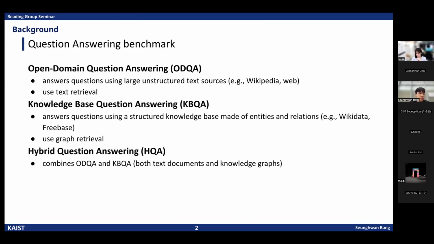And last, hybrid question answering requires both textual and relational information to answer questions. However, most current RAG systems focus on either textual or relational data, not both, so they struggle with hybrid questions that require integrating the two sources.